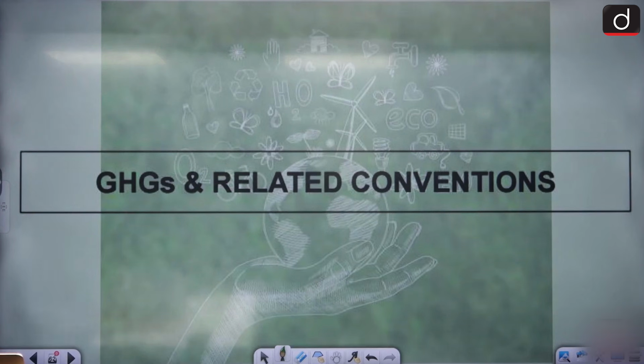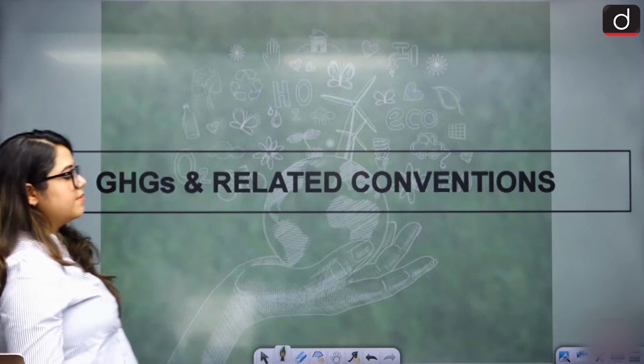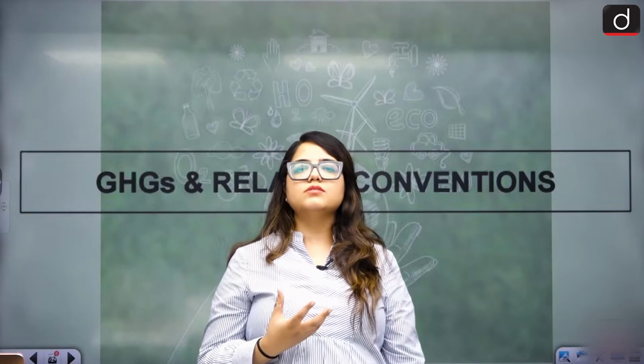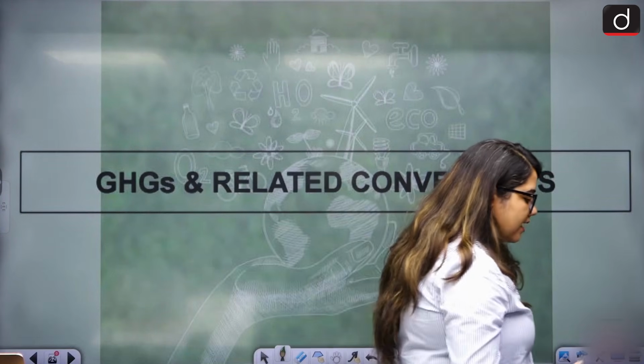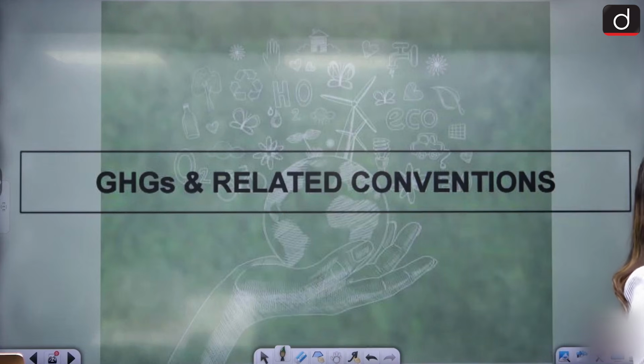What are greenhouse gases and what are its related conventions? Okay. That is what we are going to do: to understand greenhouse gases, to understand the emission, to understand why it has become such a huge problem for us, and why the entire world is talking about its emission. We try to figure out what greenhouse gases are, and then we try to see the related conventions, right?